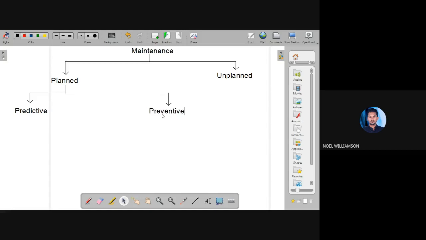Predictive maintenance and preventive maintenance. By the name itself, you will get an idea of what is preventive maintenance and what is predictive maintenance.